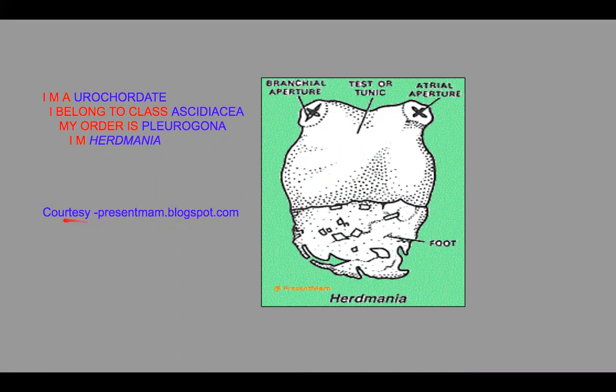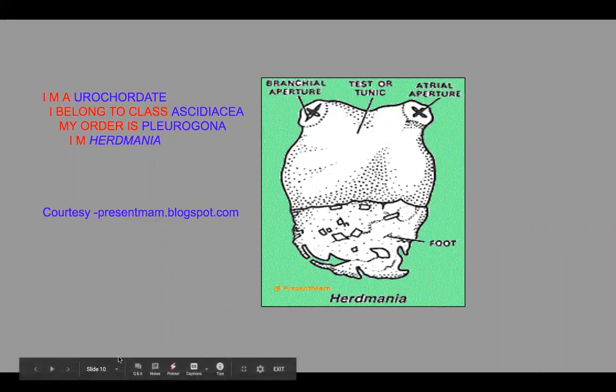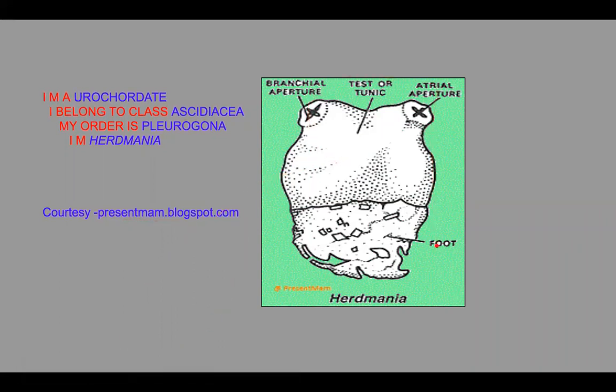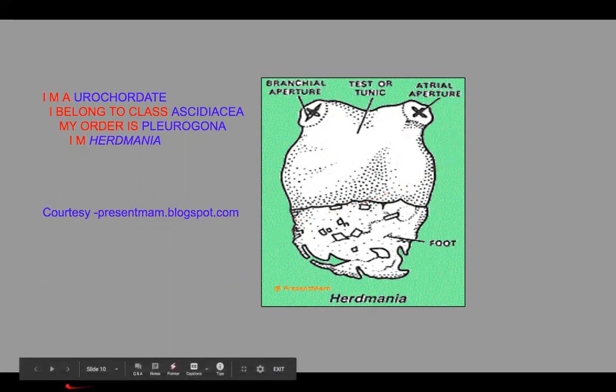I have taken this from presentman.blogspot.com. You can see in this the figure of Herdmania, the interior. There are two openings. One is a branchial aperture from where water enters inside, and another is a dorsal opening that is known as the atrial aperture, and the water is expelled out of the body from here. We will talk later on about Herdmania.